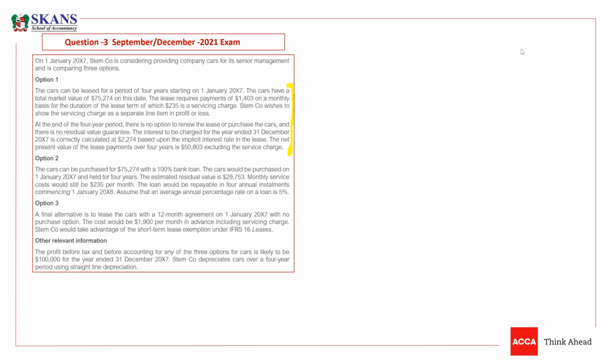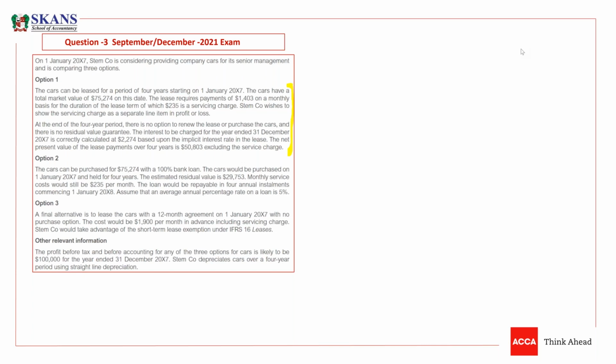So actually you need to split. The true payment for the lease would be 1403 minus 235, and the servicing charge will be charged to P&L immediately because it is just like a repair expense. The company wishes to show the servicing charge as a separate line item in P&L. It will be charged to P&L as an expense, a part of operational expense.